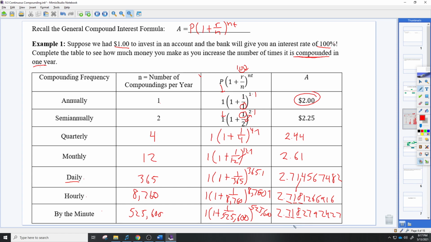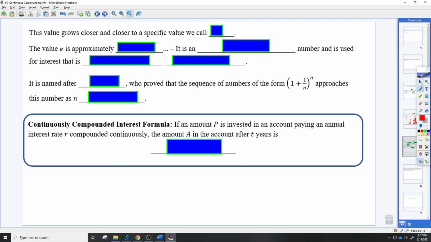That showed up down here again. If we were to go even higher, the next decimal that we would have gotten probably would have included a 2 and maybe even a 7. So as you get more and more, it's going to keep setting these numbers in place. And as you keep increasing it, it ends up being just one specific number. So the number it gets close to has a very special name, and we give it a special letter. This value grows closer to a specific value we call e. We use the letter e.